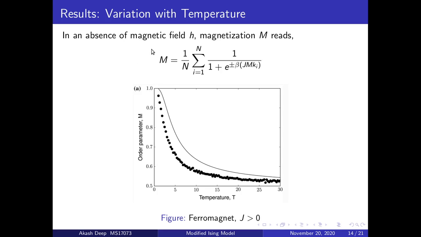Now, in the absence of the magnetic field, H is 0, and the order parameter can be written as this expression, where the plus-minus is plus when J is greater than 0, the ferromagnetic case, and minus when J is less than 0, the antiferromagnetic case. These are the results of the order parameter with varying temperature. At very low temperature, we see the order parameter as 1, which indicates the system is perfectly ordered. Since it is a ferromagnetic case, the spins prefer to align in the same direction, and at higher temperature, the disorder of the system increases and it becomes 0.5.